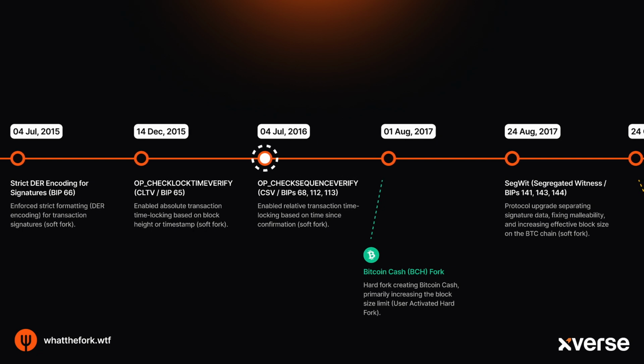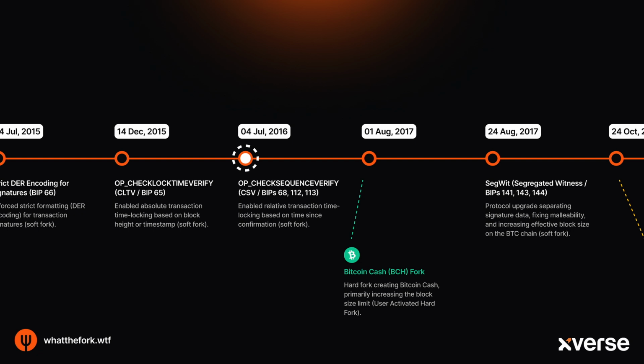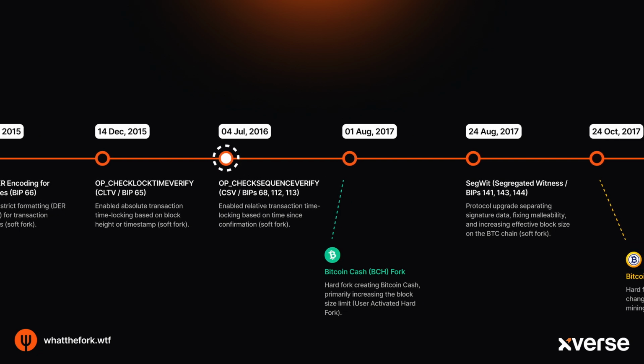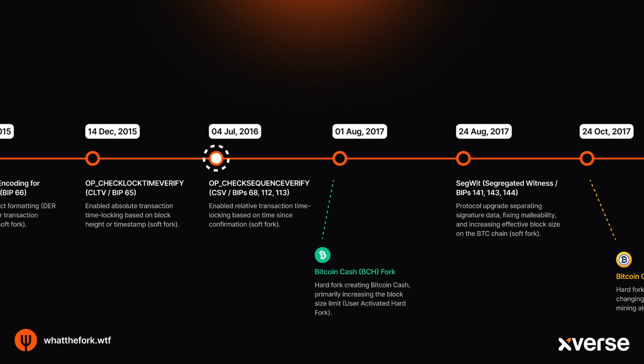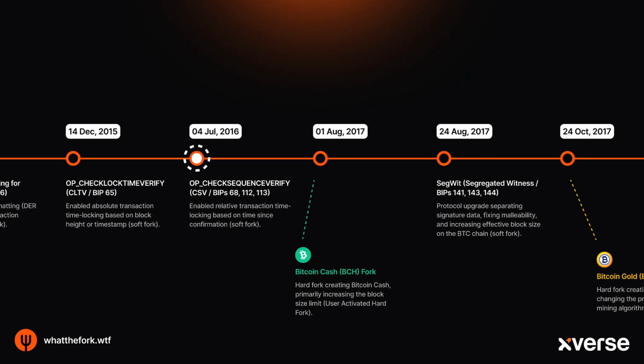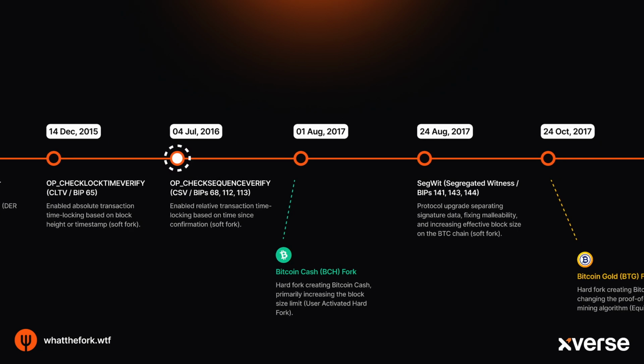While CLTV uses fixed future dates of block numbers, CSV introduced relative time locks. This means you could lock funds based on how long it's been since the funds arrived. For example, don't spend until 100 blocks after this input was confirmed. This seemingly small difference was actually vital for designing advanced payment channels, laying key groundwork for layer 2 networks like